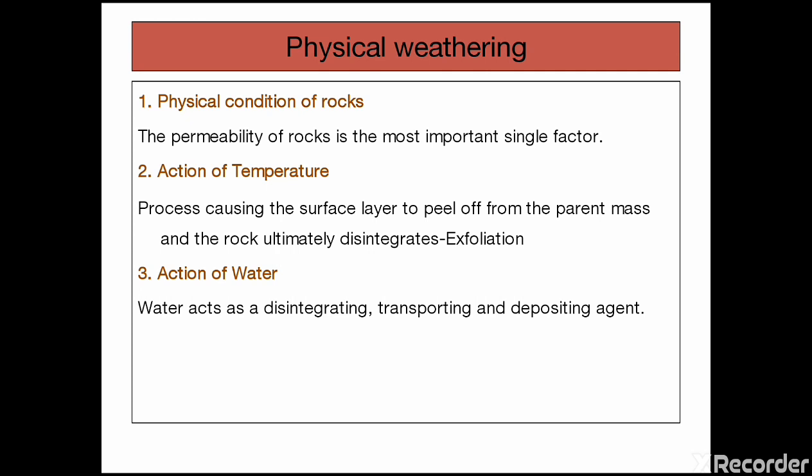And in the case of temperature, friends, two different temperatures occur in a rock. The outer surface of the rock will be somewhat higher in temperature when compared to the lower surface, that means the inner surface of the rock. As a result of this differential temperature, the outer surface of the rock peels off from its parent mass, and it ultimately leads to disintegration. This process of peeling of the outer surface of the rock is called exfoliation, and an example for this is basalt.